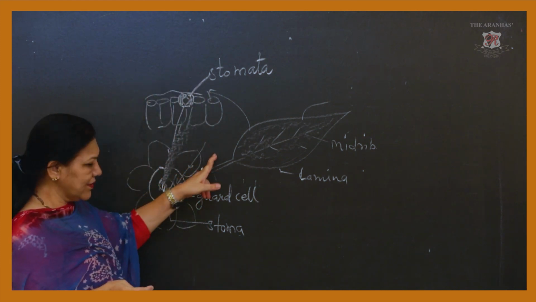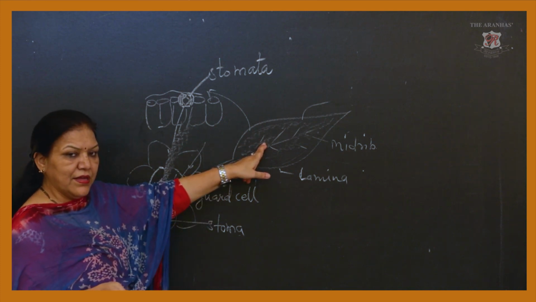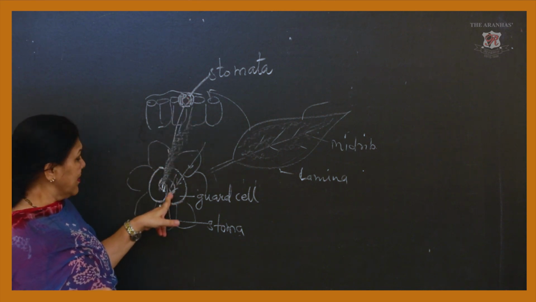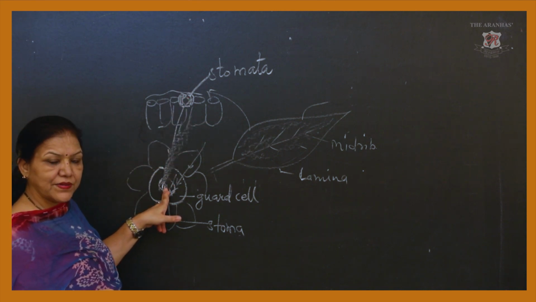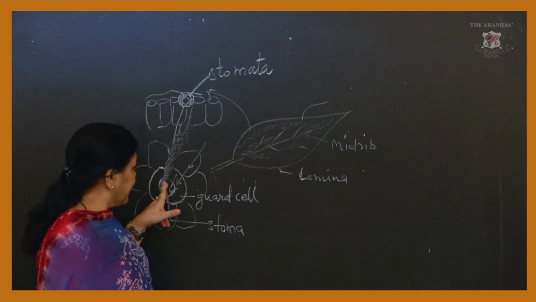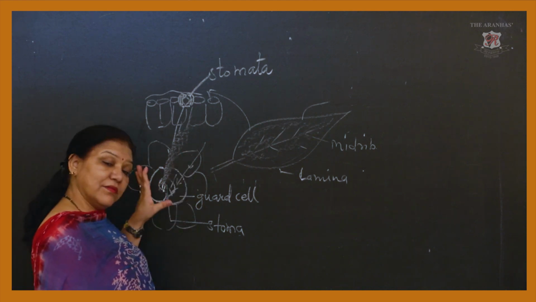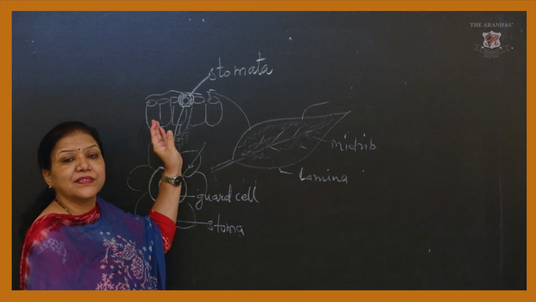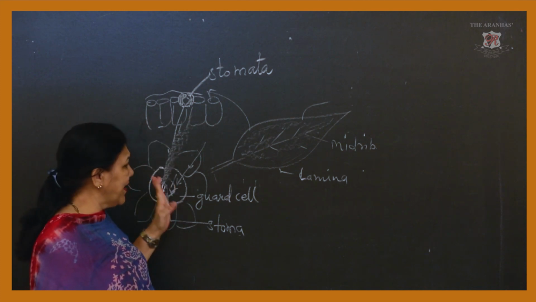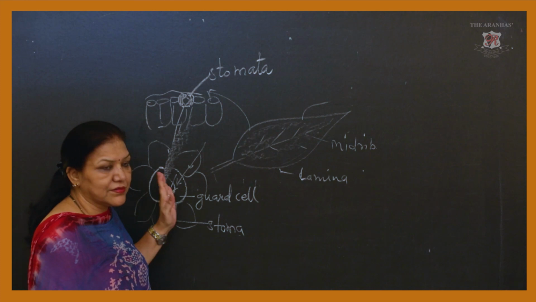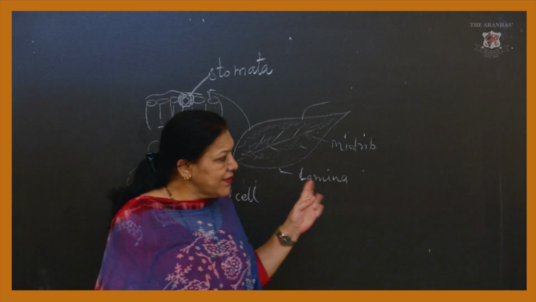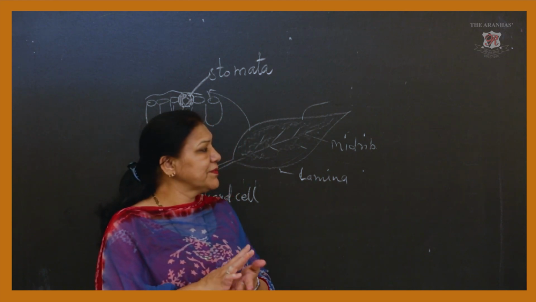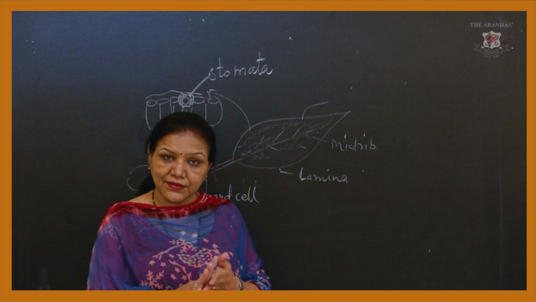Means when the water through the xylem reaches the leaf, this leaf has a stomatal opening over here. This stomata looks like that. In between, the aperture-like structure which is called the stomatal aperture opens, and the water vapor present in the leaf escapes through this aperture. So in this way stomatal transpiration occurs. So this is the way we have transpiration, the types of transpiration: cuticular transpiration, lenticular transpiration, stomatal transpiration.